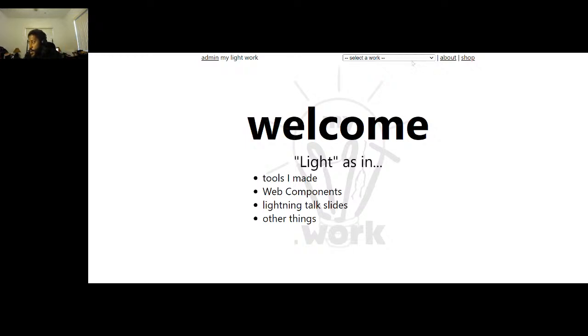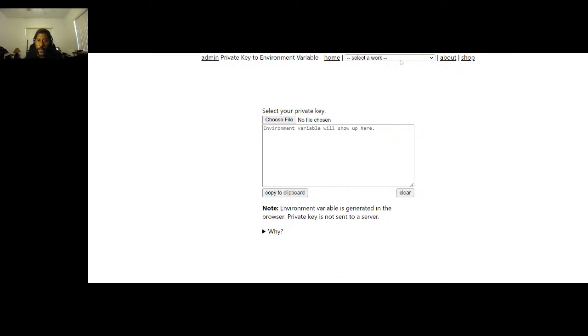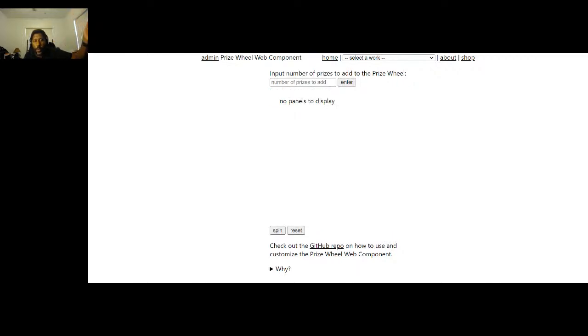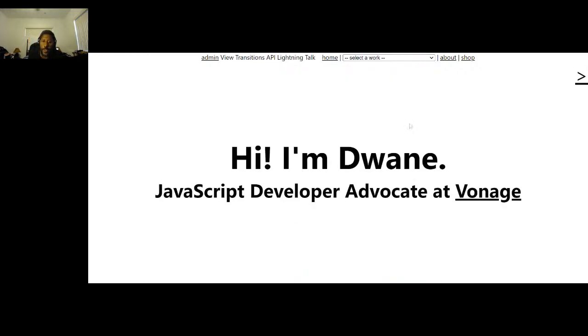Along with all the other stuff I have here, like this private key to environment variable tool, all these things. This is where I place all that stuff that can't really go on its own website. So I just place everything here, and the lightning talk will be here as well, so you can check that out.